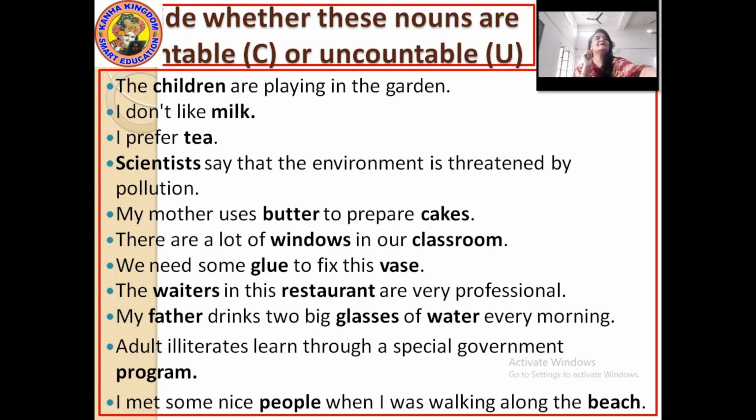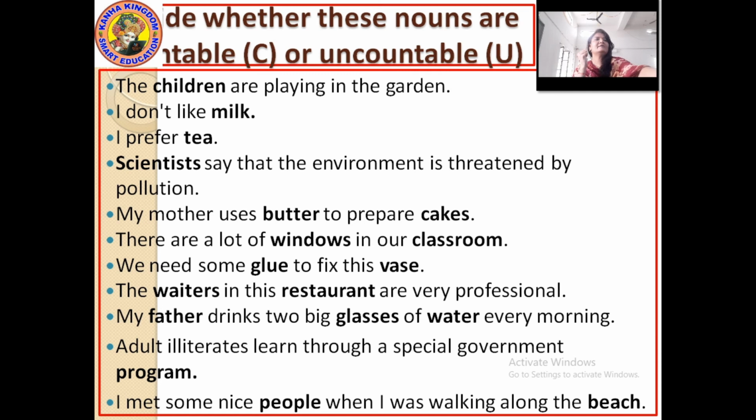My father drinks 2 big glasses of water every morning. In this sentence: father, glasses and water. Father, yes, countable. Glasses, yes, again countable because it is in a plural form also, and countable nouns can be in plurals. Uncountable nouns cannot have plural forms. Water, liquid, so yes, it is an uncountable noun. So father and glasses are countable nouns and water is an uncountable noun.